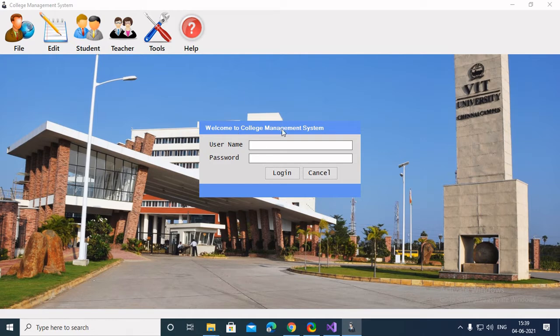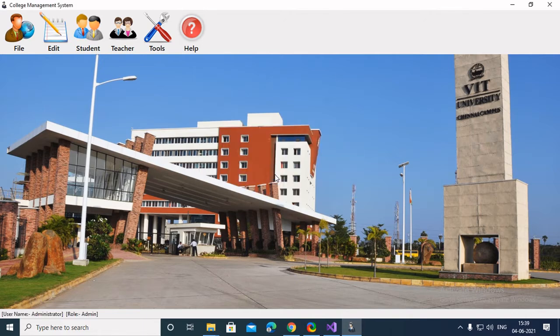So I'll first access this system by using admin rights. As you have seen in my presentation also, admin basically has all the rights to edit and manipulate everything in the project. So the username admin, login. If login is successful, you can see here the role is admin, username administrator, and let's move on to the first option.